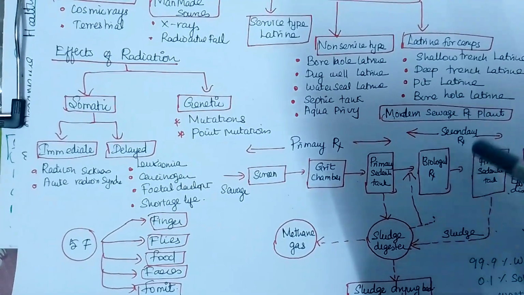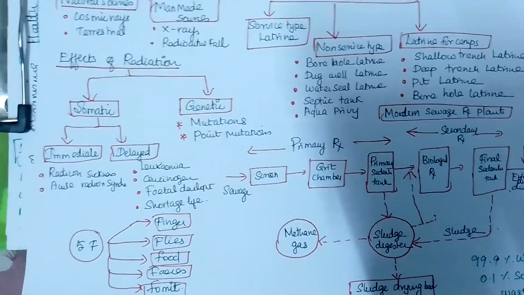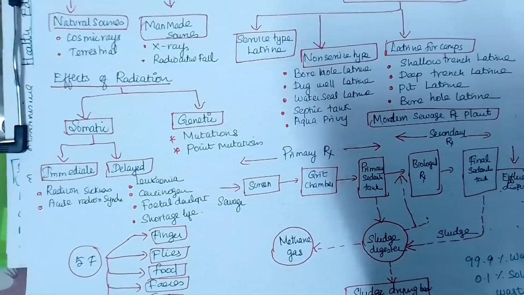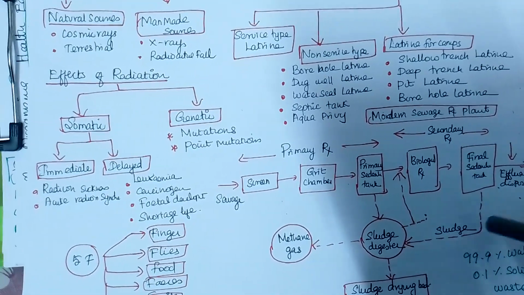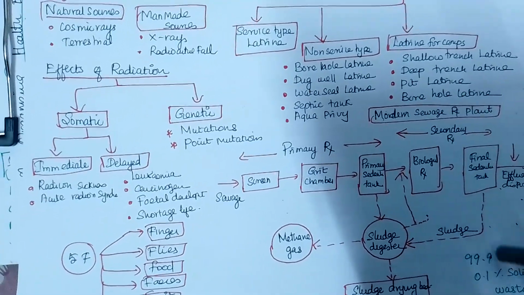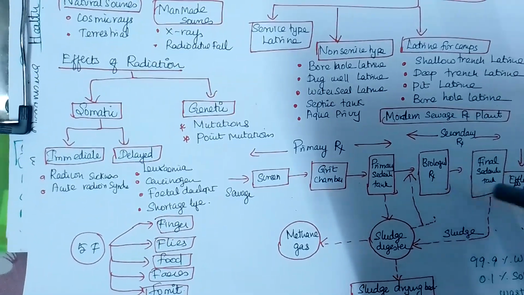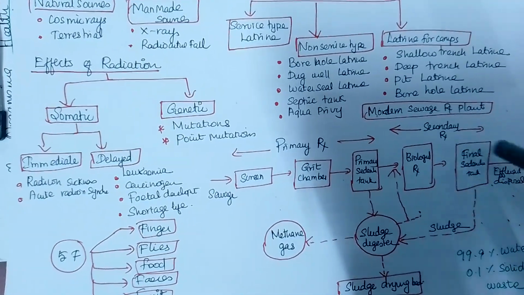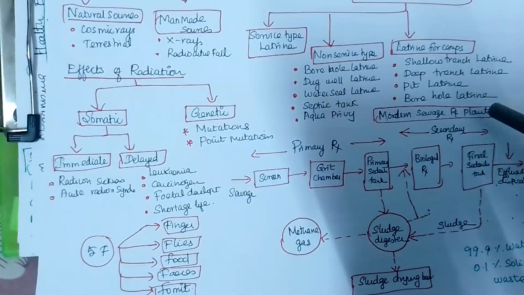Ultimately, this waste water goes through the drainage, and this sewage water goes to the river. If it is not treated properly, the solid and other waste components will kill the fish and other things. That is the reason we do this, for environmental health. So the government is doing this. It is called the modern sewage treatment plant. So every populated area is having this modern sewage treatment. How will you go about the water treatment plant?